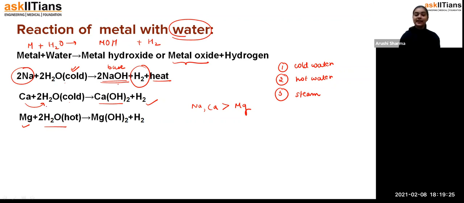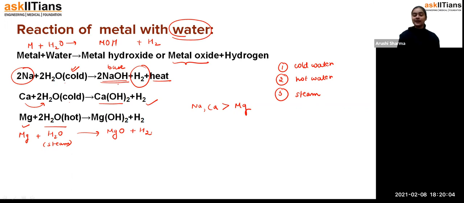Exactly, students. But if you have magnesium and steam, because you know that hot water and steam are different things, when it reacts with steam it will form magnesium oxide, and hydrogen gas is also evolved. So that's the case, students: some metals react with cold water, some with hot water, and some with steam. And there are some metals which do not react with steam, which means they are very, very less reactive. That is why they do not react under any condition.